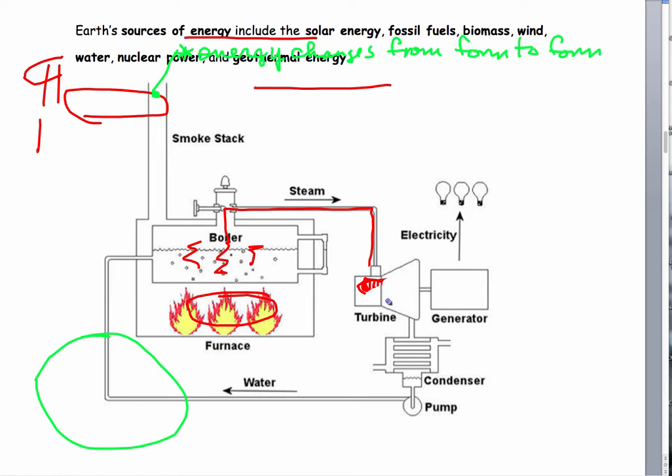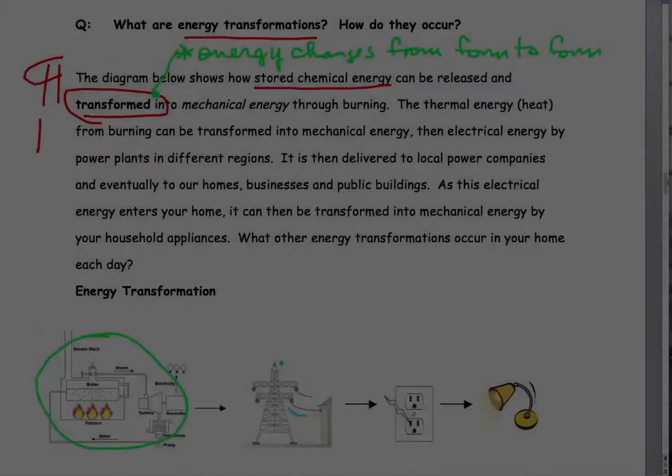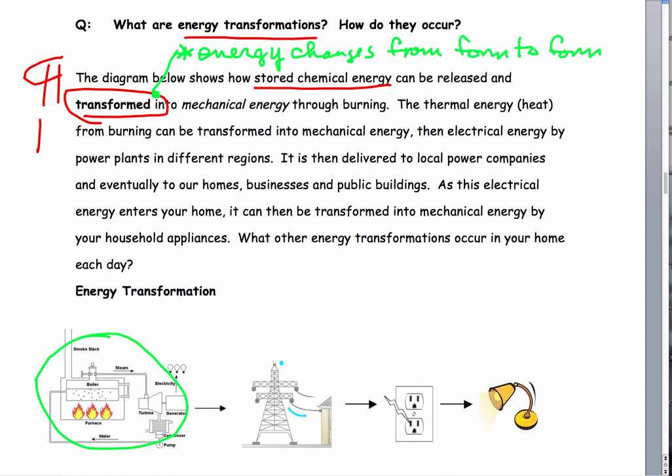They burn fuel and they create our electricity. And so, with your green marker in hand, energy transformations occur when energy changes from one form to another. Like what happens down here in this power plant.